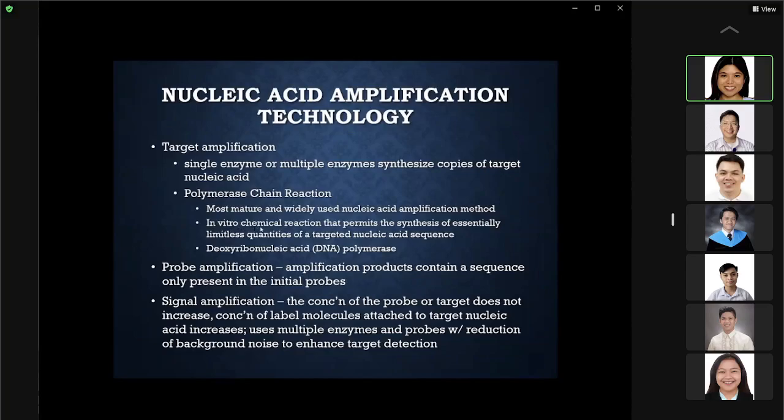Okay, this is an in vitro chemical reaction that permits the synthesis of essentially limitless quantities of targeted nucleic acid sequence. And you usually use a DNA polymerase in order to do this.